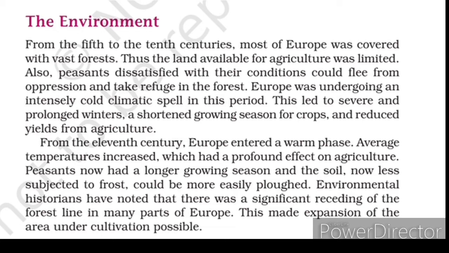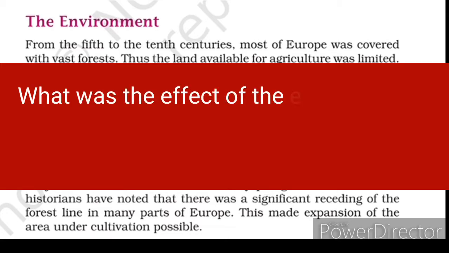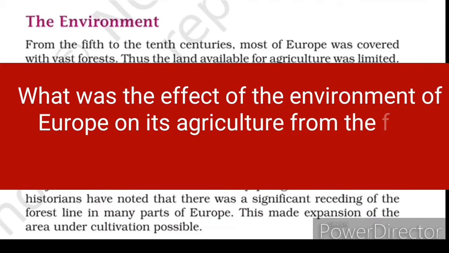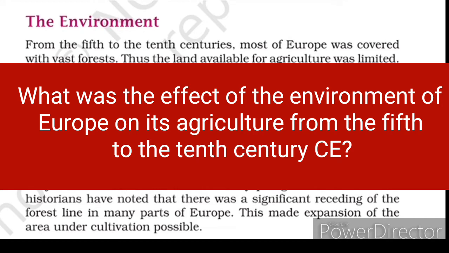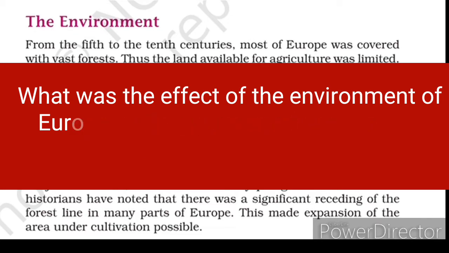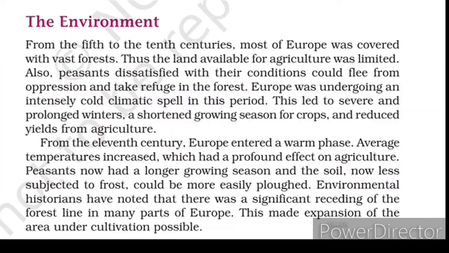So let us take down a question first of all for this part. You can take down: what was the effect of the environment of Europe on its agriculture from the 5th to the 10th centuries? So when you go through this part, we came to know that during this time, that means 5th to 10th centuries, most of Europe was covered with forest.